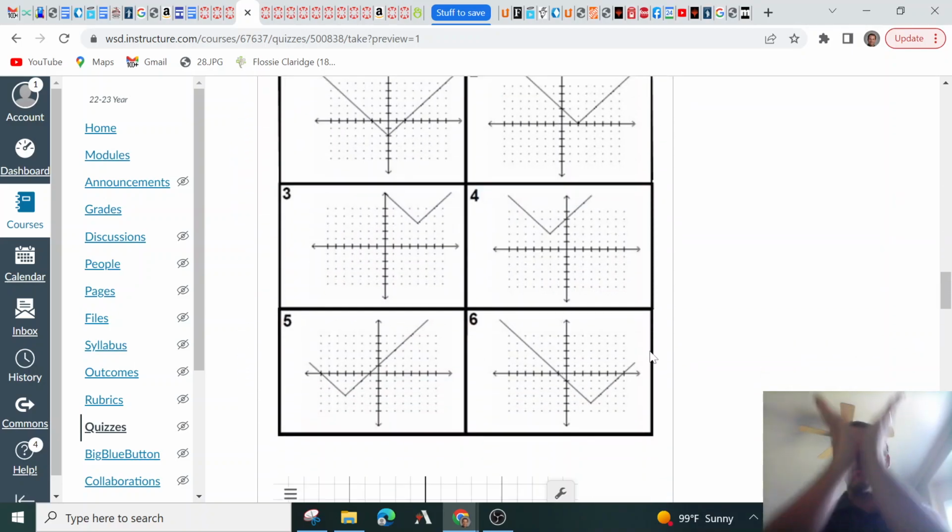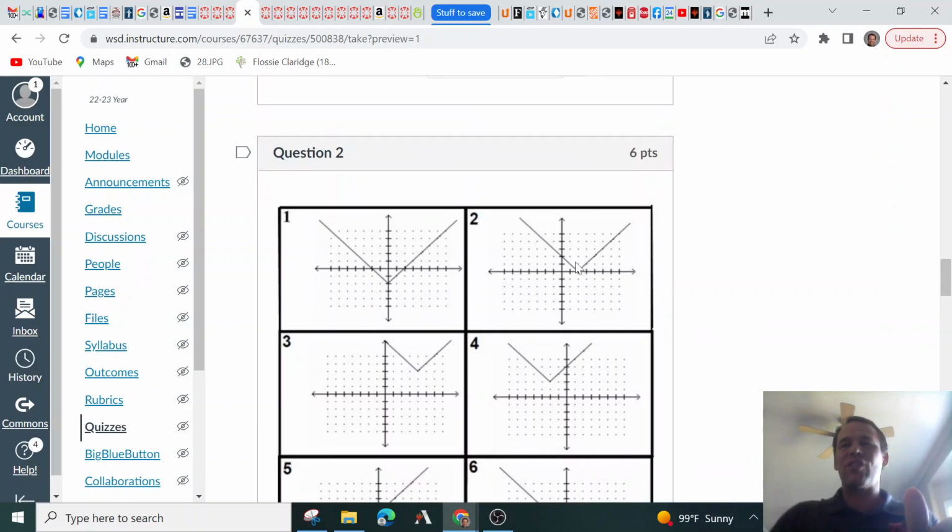Now absolute value. Absolute value is like a V, right? It keeps everything positive. With absolute value, we're going to shift the same way, but if it's inside the absolute value symbols, a minus 2 or minus 3 will go to the right, and a plus will go to the left.